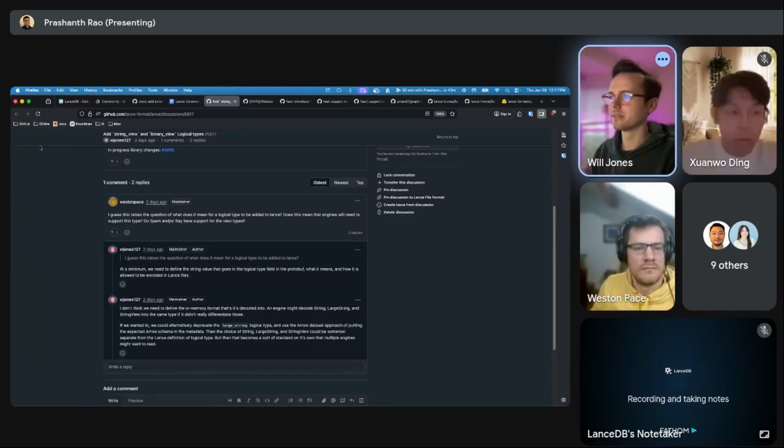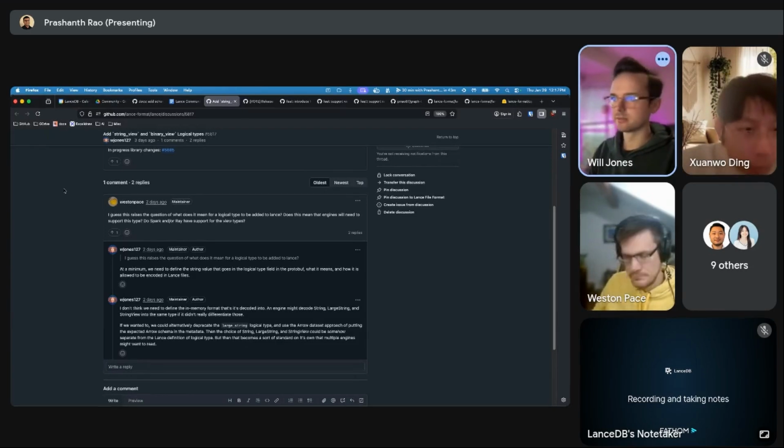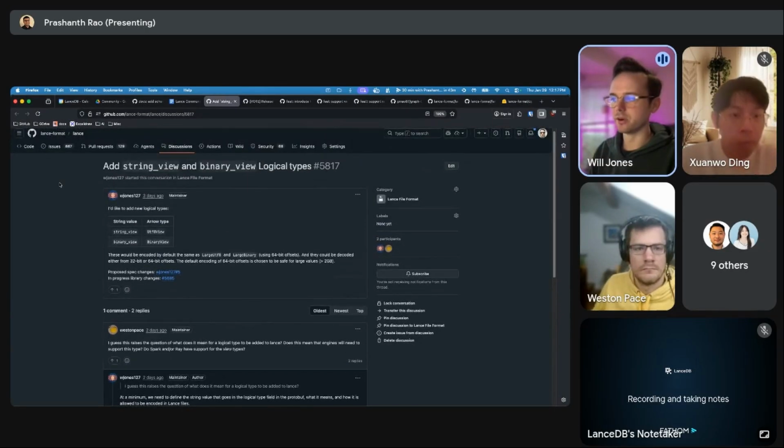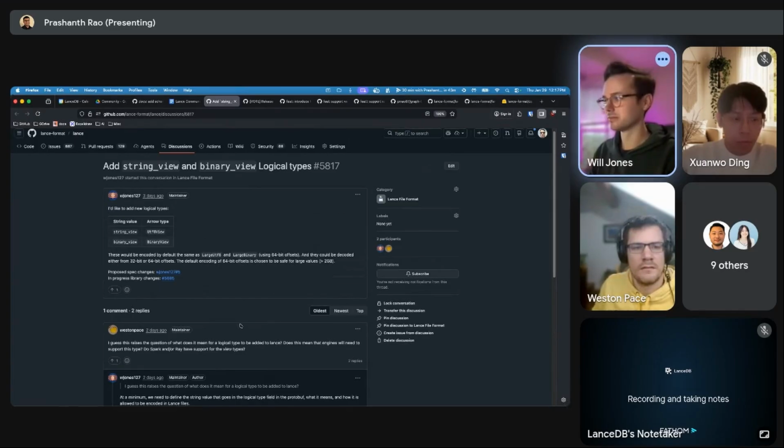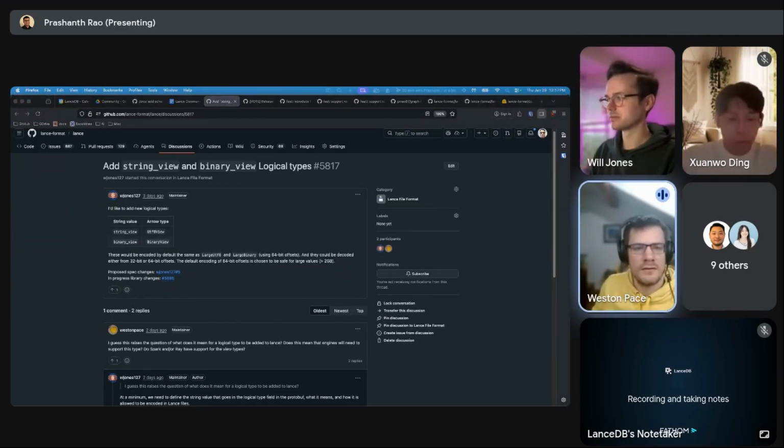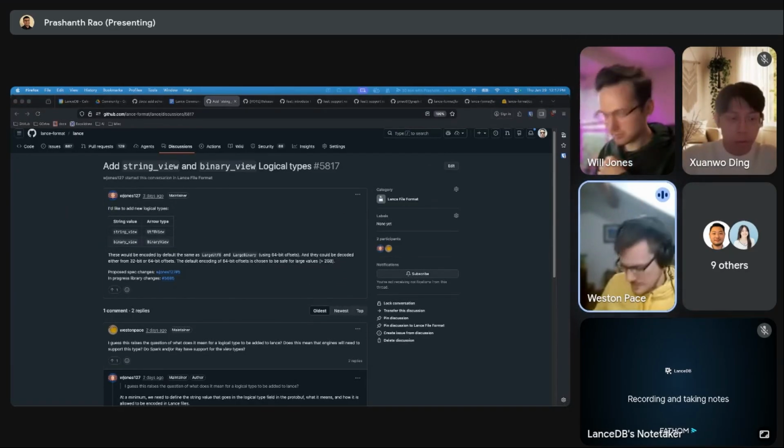Okay. And by logical types, are you saying that the only thing that cares about the distinction between string view and large string, or binary and JSON type, is the engine? I would say anything that's not just core basic Arrow types. Okay. Like string view and binary view are core basic Arrow types, but they have a lot of compute functions that have to come along with them.